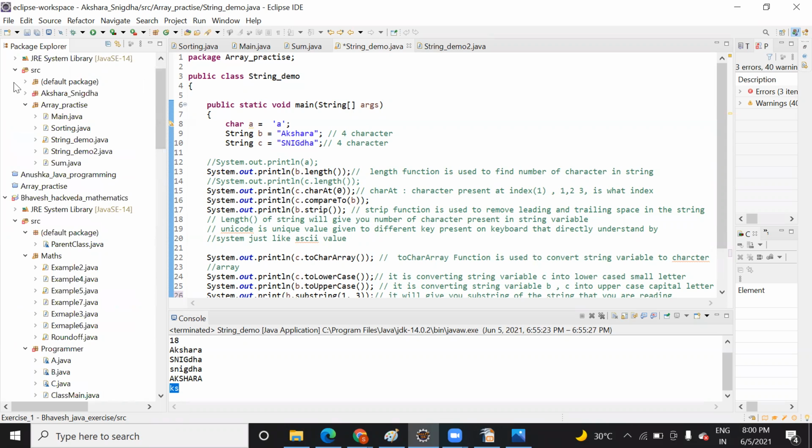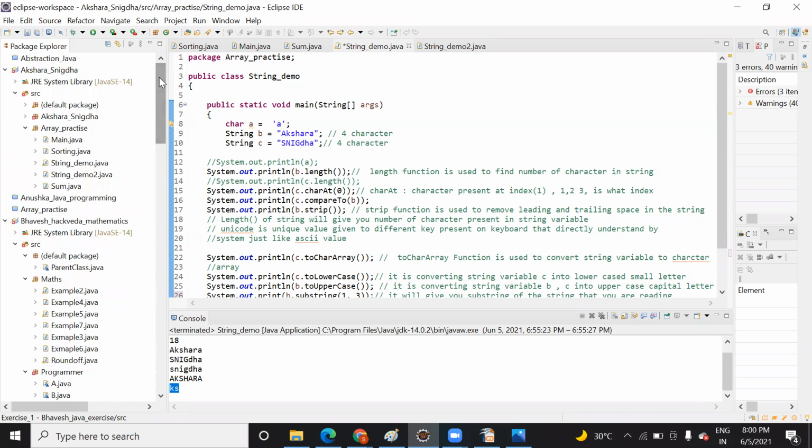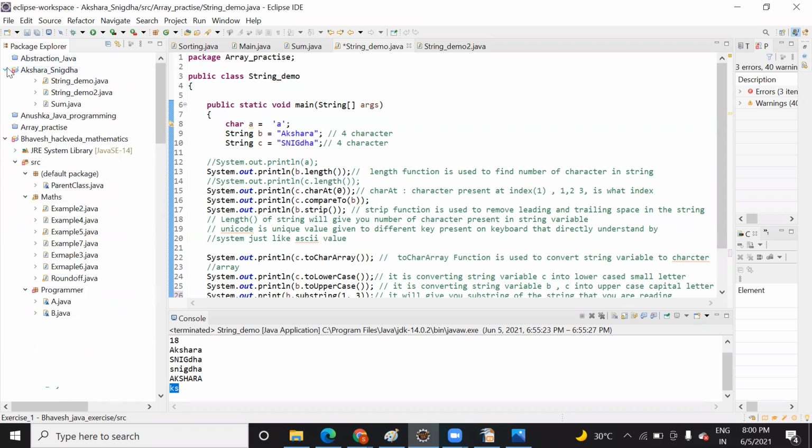Okay, I think somewhere it is there. Misplaced. Okay, yeah, this one. Sorry, it is on the top itself.